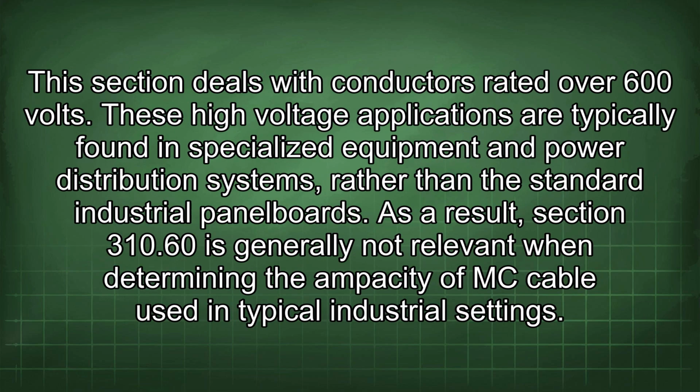This section deals with conductors rated over 600 volts. These high-voltage applications are typically found in specialized equipment and power distribution systems, rather than the standard industrial panel boards. As a result, section 310.60 is generally not relevant when determining the ampacity of MC cable used in typical industrial